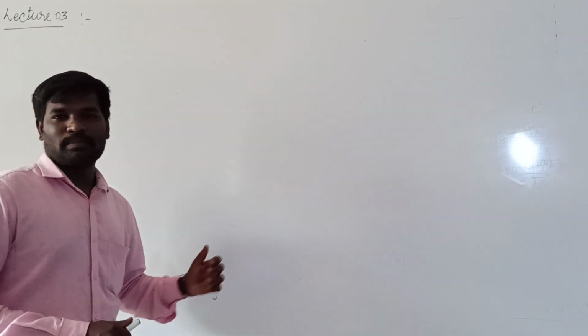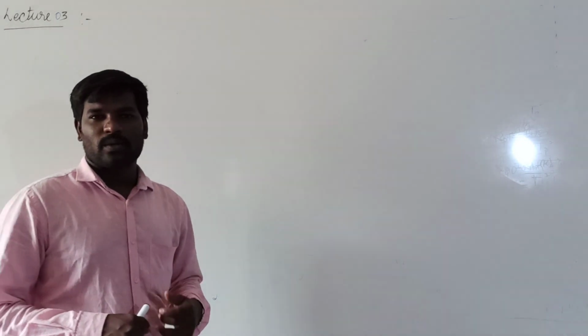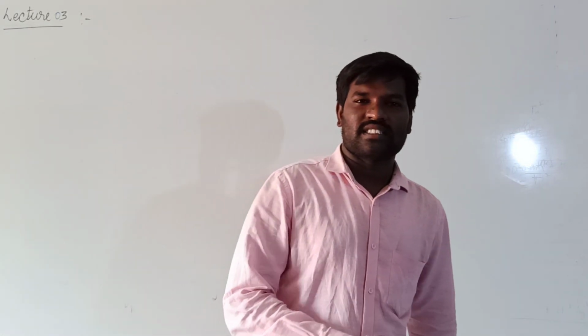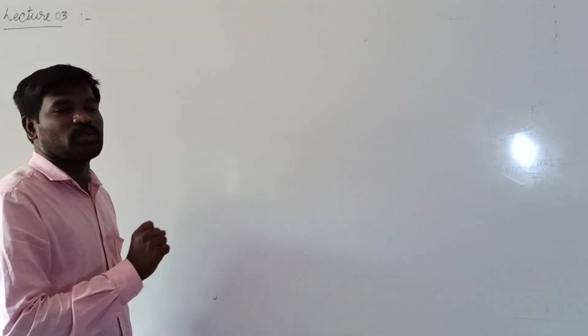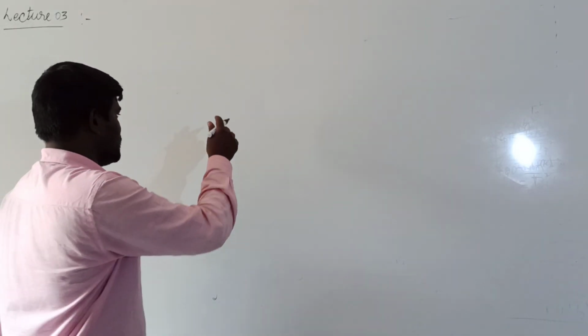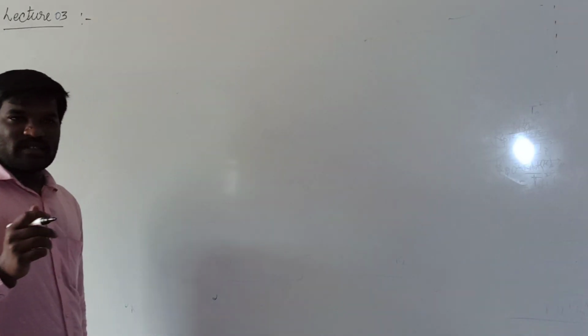Dear students, in the last class we already discussed the C++ tokens. So here token is nothing but the smallest unit in the programming language. If we consider any programming language, a token indicates the smallest part. There are 5 types of C++ tokens.